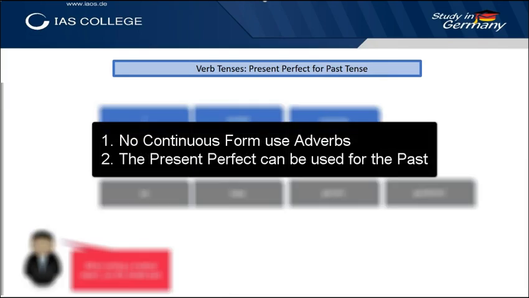So let me reiterate. The German language does not know a continuous form, not in simple and not in perfect. So we have to use adverbs of time in order to signalize continuous. Secondly, the simple past can be expressed in present perfect, but not in writing, only in speaking.